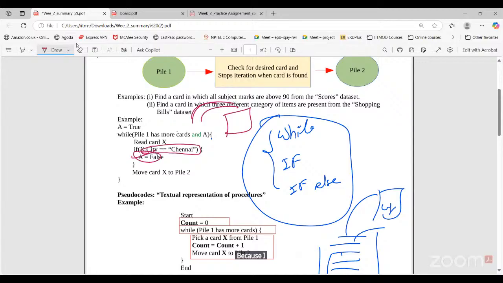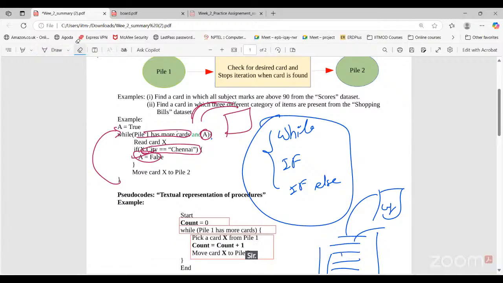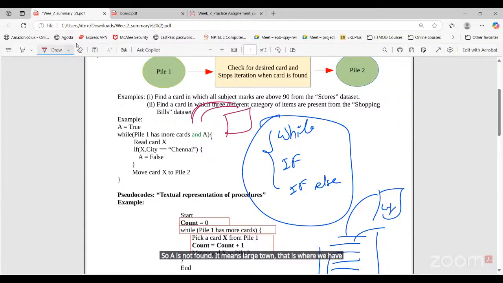Because I already got my card from Chennai, I don't need to go through all the cards. So I will go to the next iteration. In that case, I have more cards, but A is false, so we'll exit the while loop here. Sir, A is not found? A means not found. That is why we have the A variable, meaning not found.